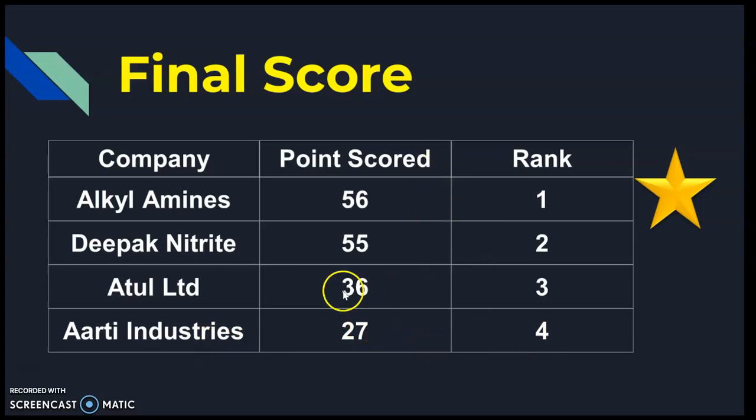So you can see, guys, as we discussed during the presentation, that the first 2 companies, Alkyl Amines and Deepak Nitrite, were consistently scoring very high points, and from the points you can see there's a very marginal difference between them. We can see Alkyl Amines and Deepak Nitrite are much higher scorers compared to Atul and Aarti. So with this, we end this video.